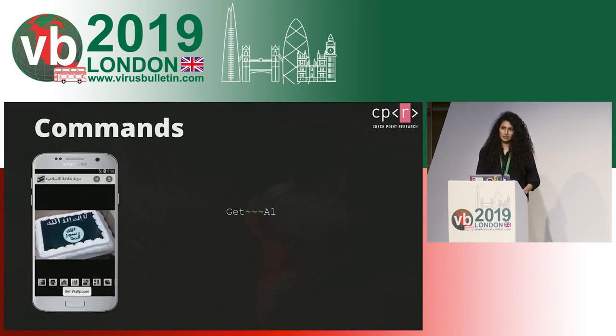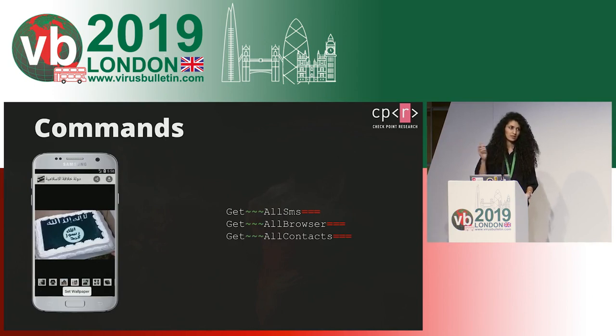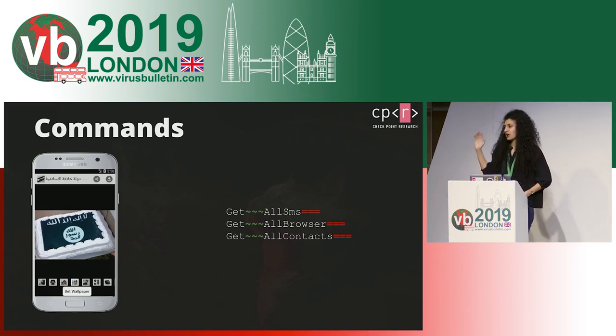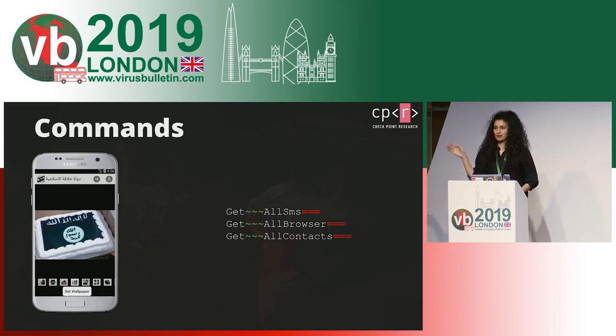And the commands look like this. So we can see that the app can receive more than one command at once. The different commands are separated by 3 equal signs, and the command and its parameters are separated by 3 tilde signs. In this case, the get command would be telling the app to gather all of the contacts, all of the browsing history, all of the SMS messages, build a textual log of each kind of data, and upload that